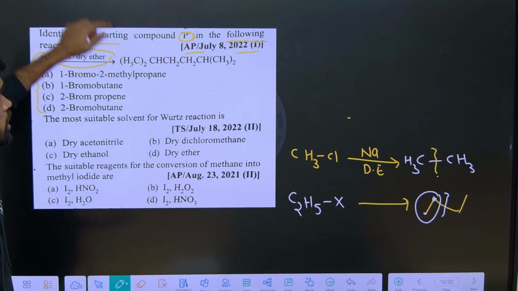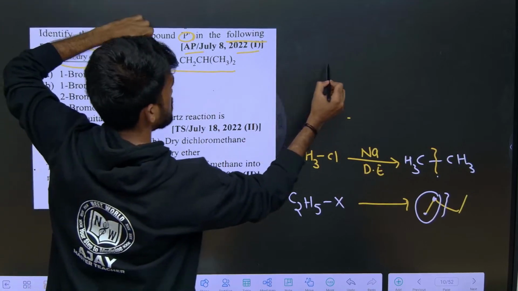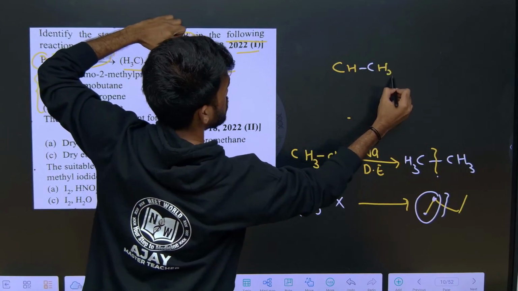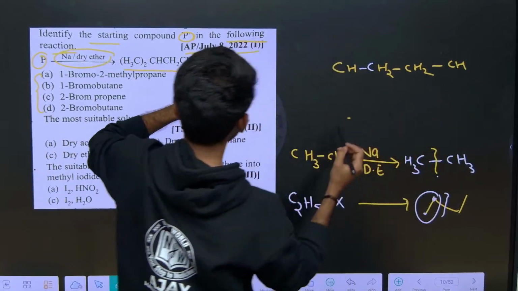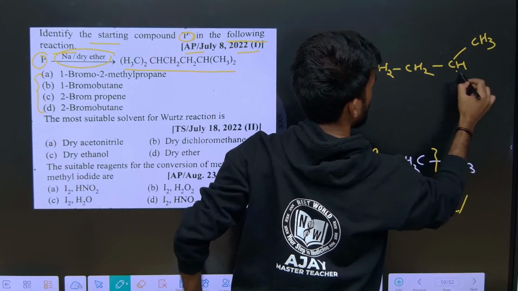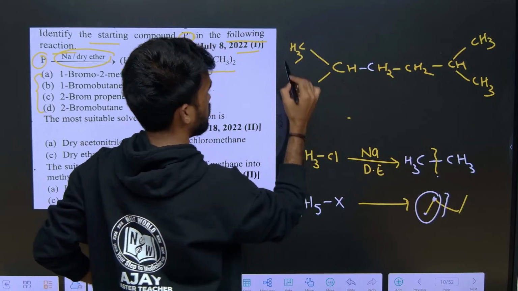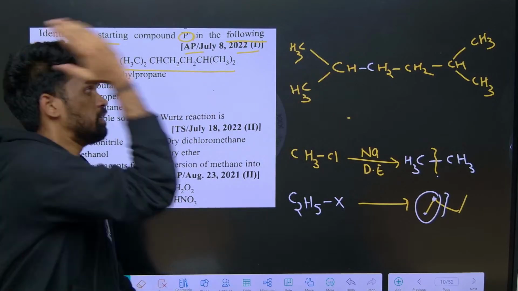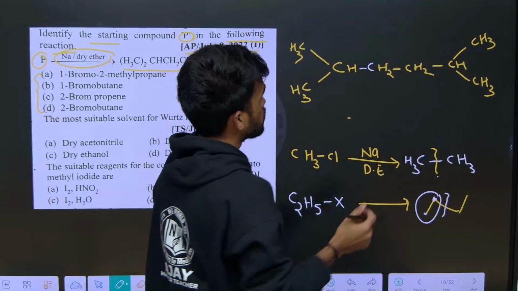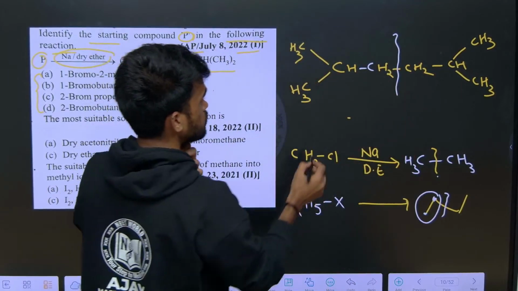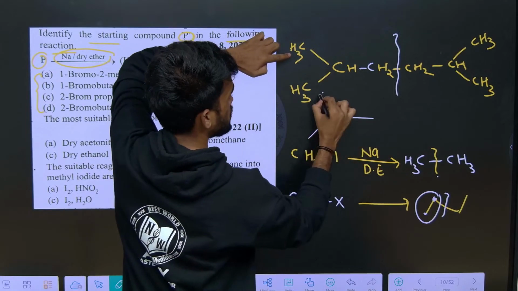Here also, what is the starting material they are asking? This is the product they are giving. Just write the structure of the product: CH, CH2, CH2, to this CH2 again CH, and this CH has CH3 over here and here. Similarly this side also CH3, CH3. What I told you: take half of it, cut it into two equal halves like this. So we are getting 1, 2, 3 carbons, and here one methyl group.